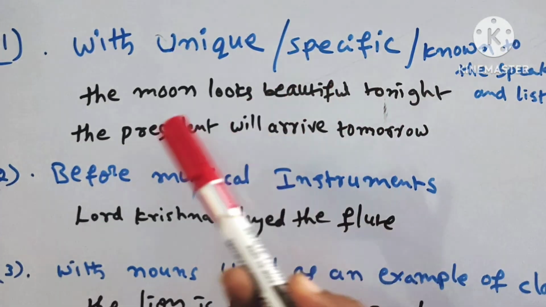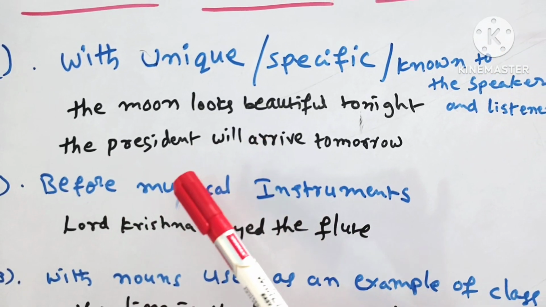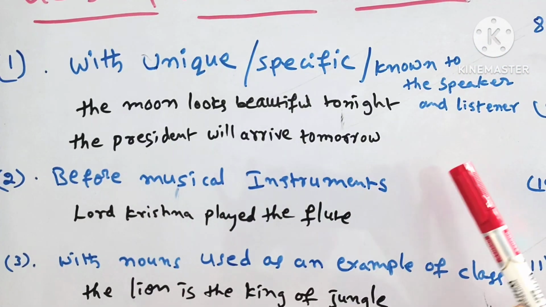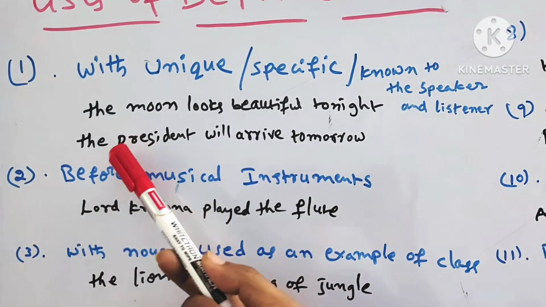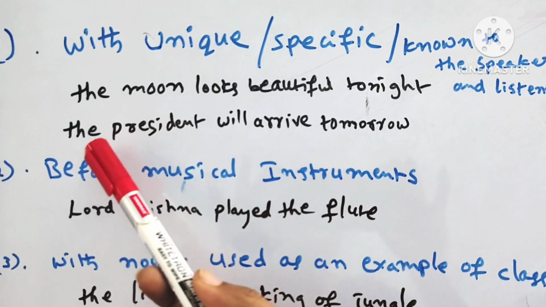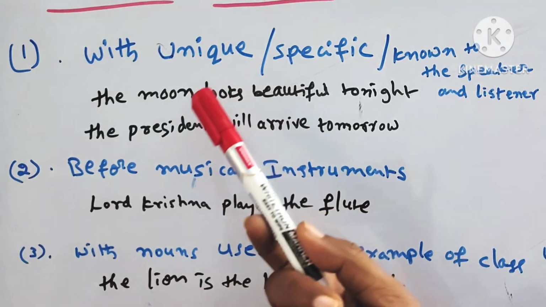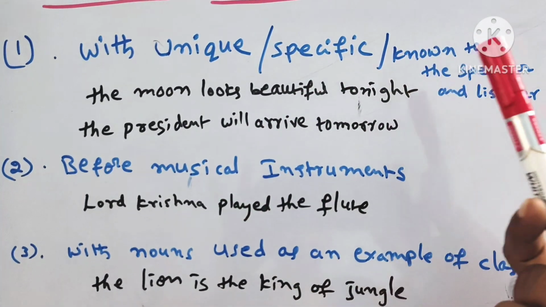The president of India, the prime minister. These particular people are known to the speaker as well as the listeners. So these are the examples: the moon looks beautiful tonight, the president will arrive tomorrow. This is about unique and specific and known to speaker and listener.